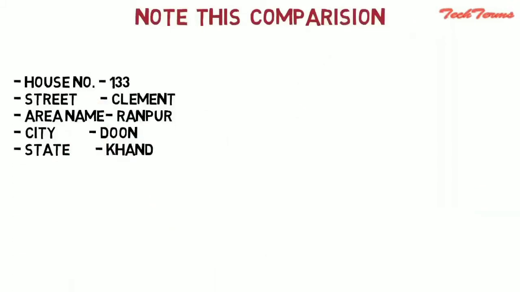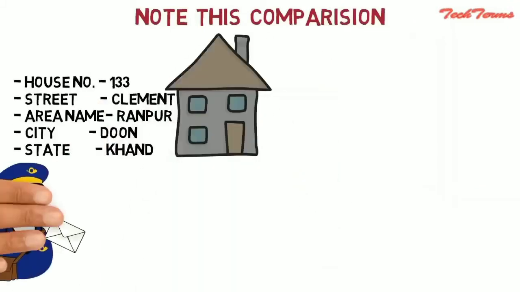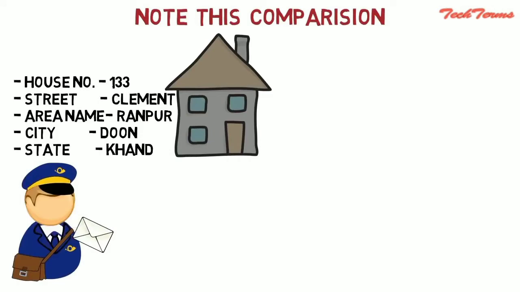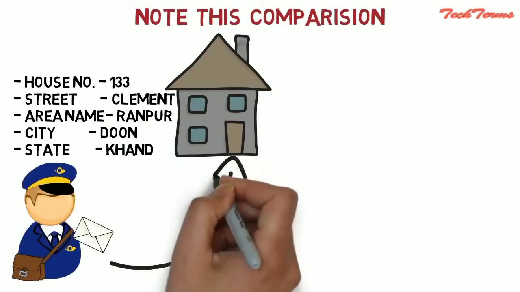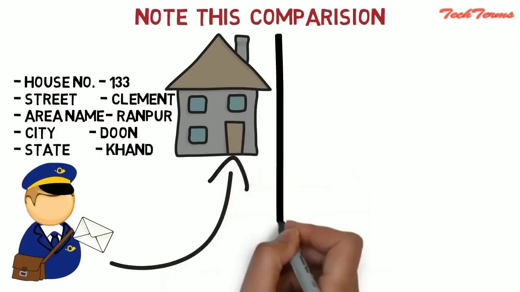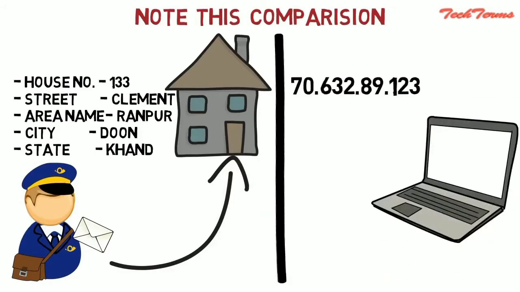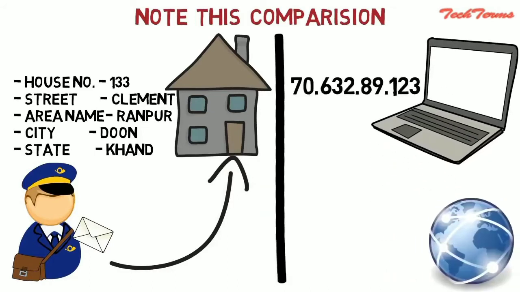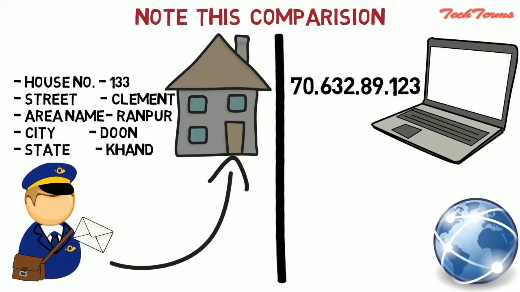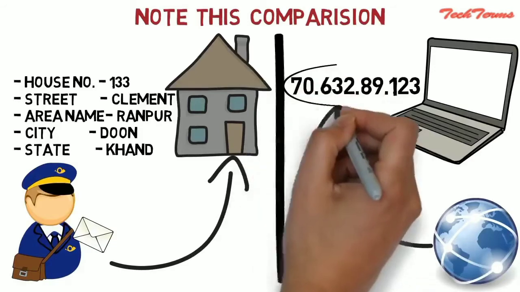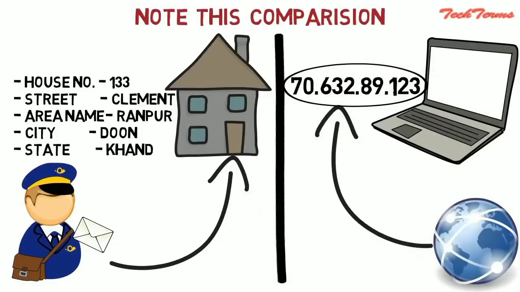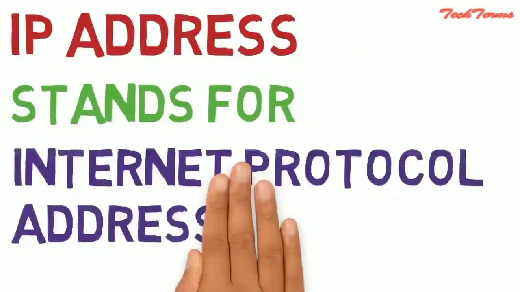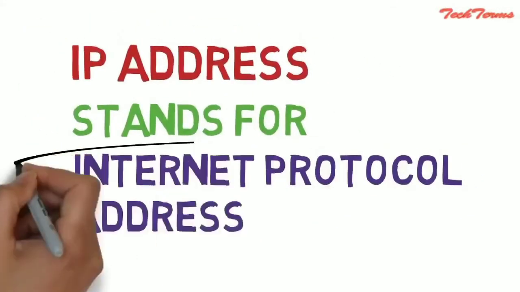Note this comparison. This is your home address, which is identified by your area postman, and you get all the things delivered to this address. Similarly, this is your computer address, which is identified by the computers in the internet, and you get all the downloads available at this computer address. This address is the IP address of your computer. IP address stands for Internet Protocol Address.